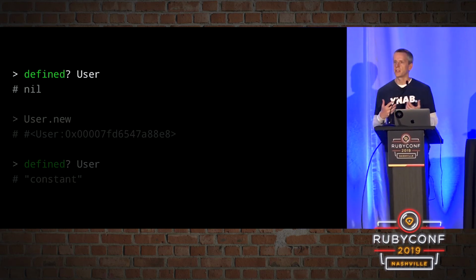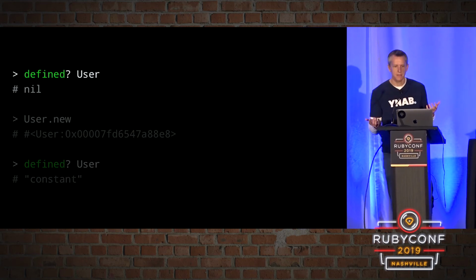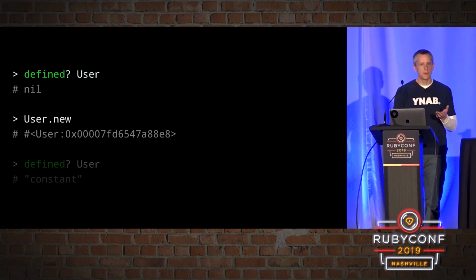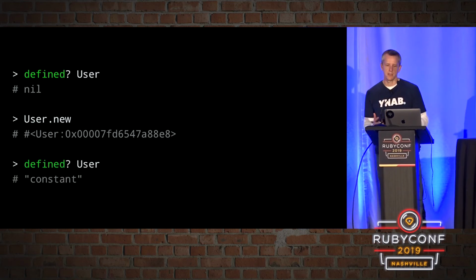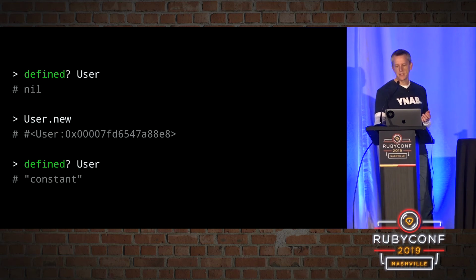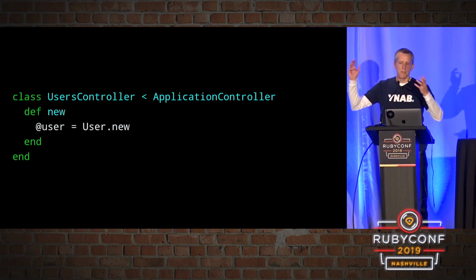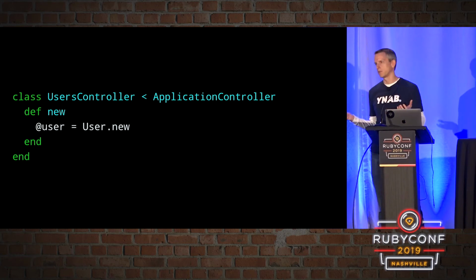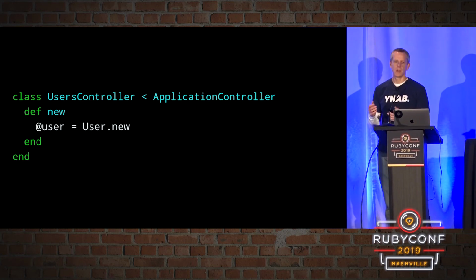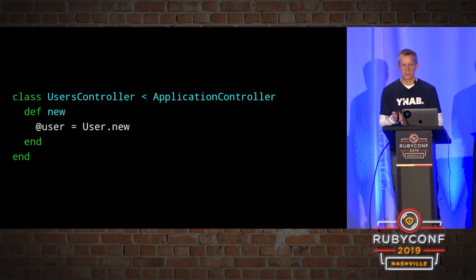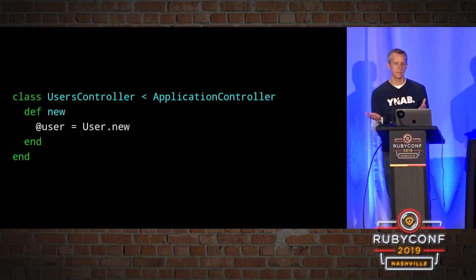And if we fire up a Rails console, we can see what that looks like. When we fire it up and we ask if the user constant is defined, it's not defined at first. It hasn't been loaded yet. But then if we try to use it, it gets automatically loaded, and the constant does exist at that point. The benefit is that it lets us write Rails controllers and models and all this stuff without explicitly requiring any of the things that it depends on. In this case, we're relying on application controller existing, and we're relying on user existing, but we're not explicitly requiring them at all.